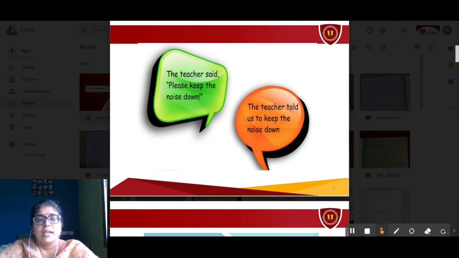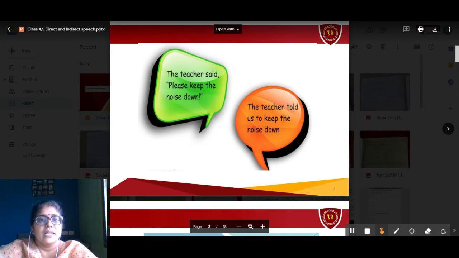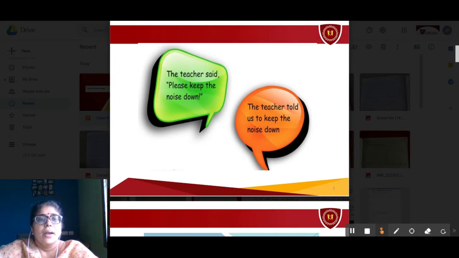Did you observe? Is there any difference or is there no difference in these two bubbles, in the words and the sentence? Yes, there is a slight change. In the first bubble, you can see the quotation marks, or the speech marks, or the inverted commas. Can you see here these two small lines before the word please and here after the word down? These marks are called the inverted commas or the quotation marks or speech marks.